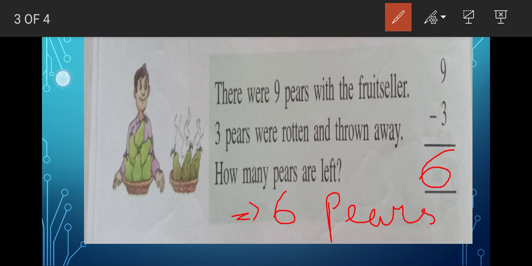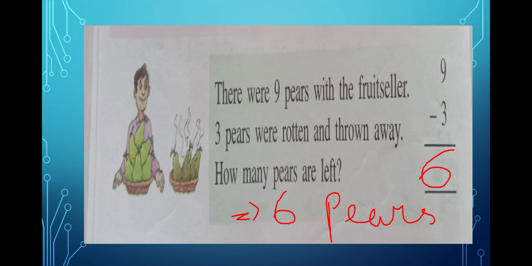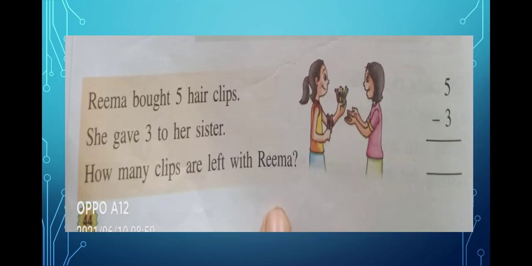Now in the same way, we will be doing one more question, and you have to write it in the textbook, okay children? Now this is the last question we will be doing today. This is what? Rima. Okay. Rima bought 5 hair clips. Alright. Now she gave 3 to her sister. How many clips are left with Rima?